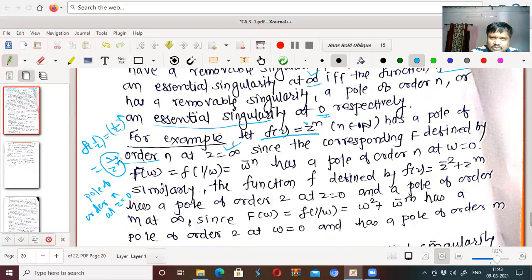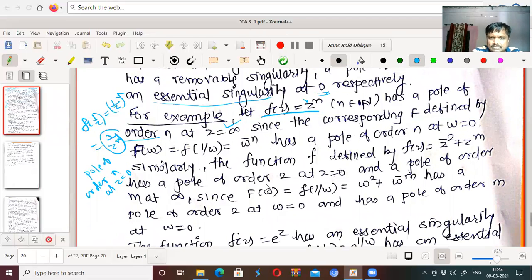But this has a pole of order n at z equal to infinity, since the corresponding capital F defined by capital F of w equal to small f of 1 by w equal to w to the power minus n, that is 1 upon w to the power n, has a pole of order n at w equal to 0.